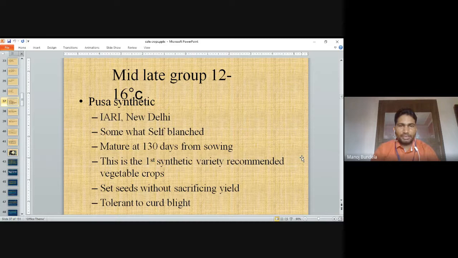Somewhat self-blanched. Matures at 130 days from sowing. This is the first synthetic variety recommended for vegetable crops. Seed set without scarification. Tolerant to curd blight.